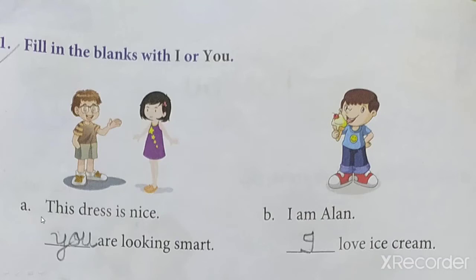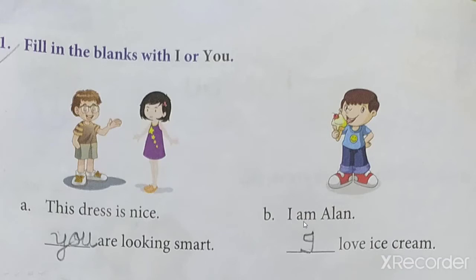Now see number A. This dress is nice. You are looking smart. So he is talking to this girl that this dress is nice and you are looking smart. So this boy will use the word you. Understood this?